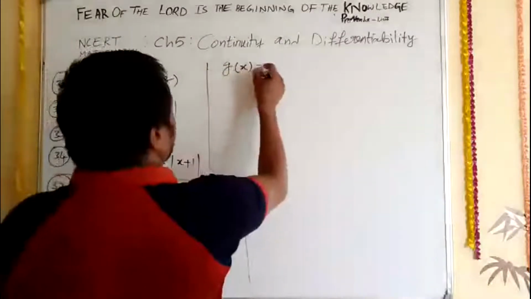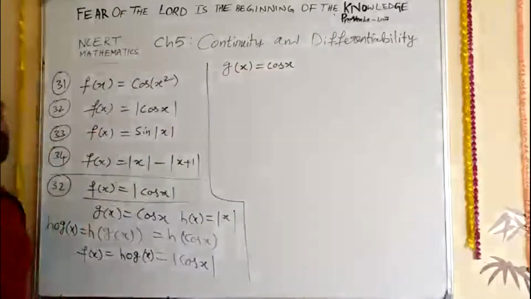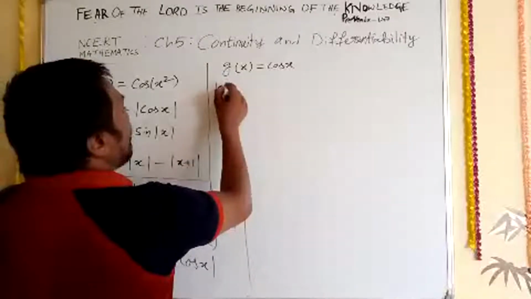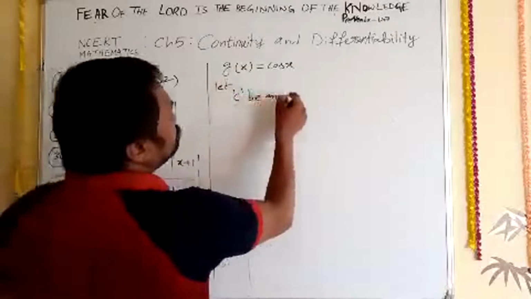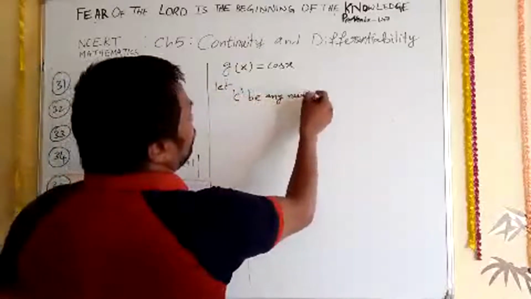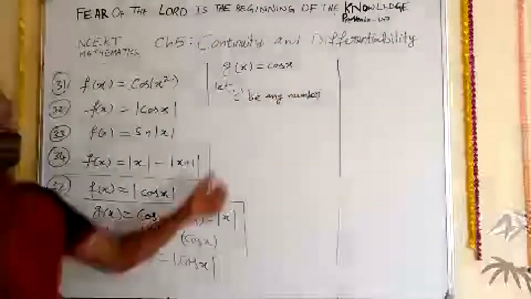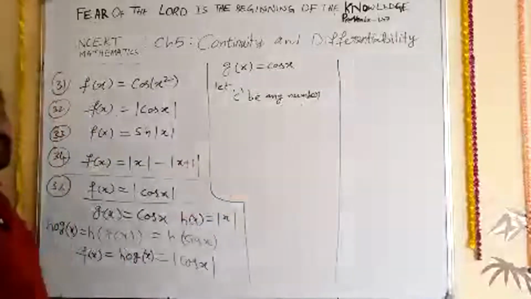First, g of x is equal to cos x. Let c be any real number. If you want to find this as continuous, first we need to think let c be any real number.